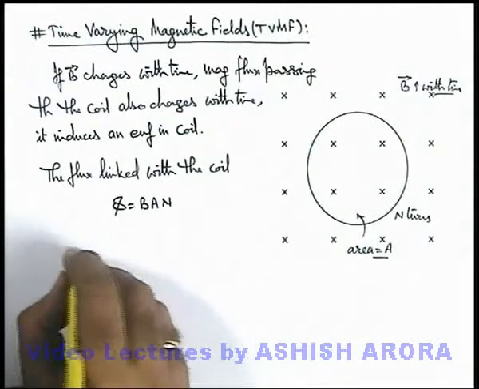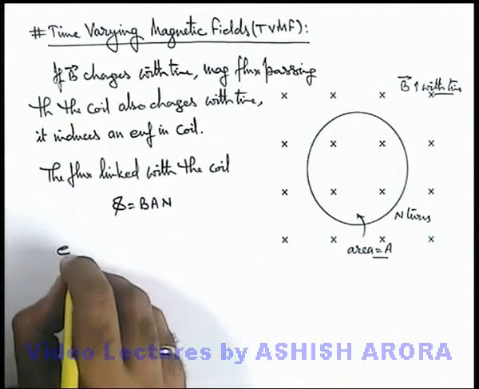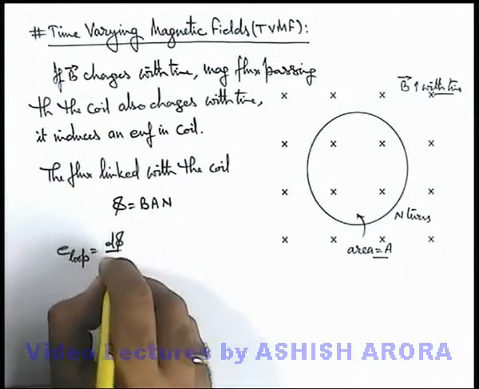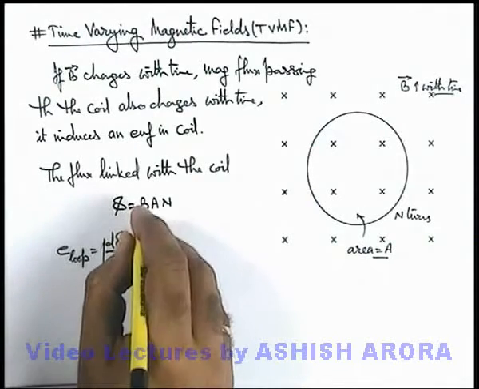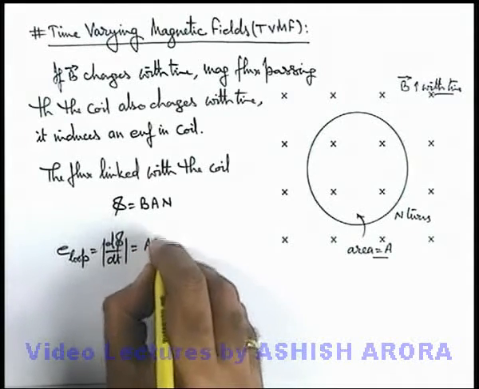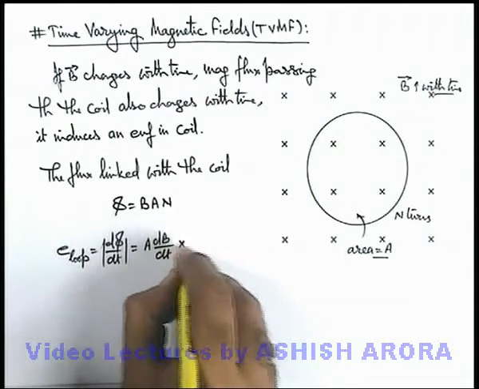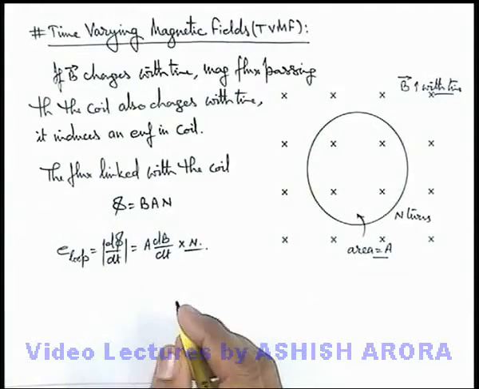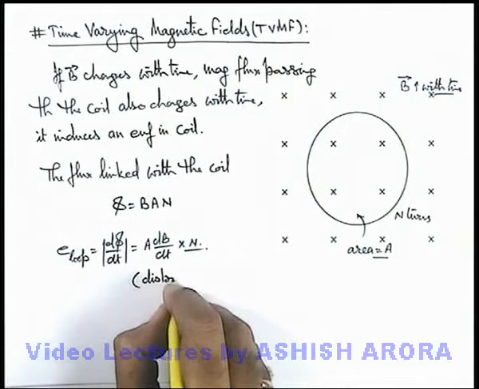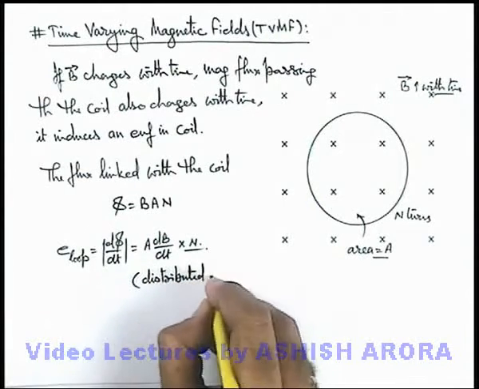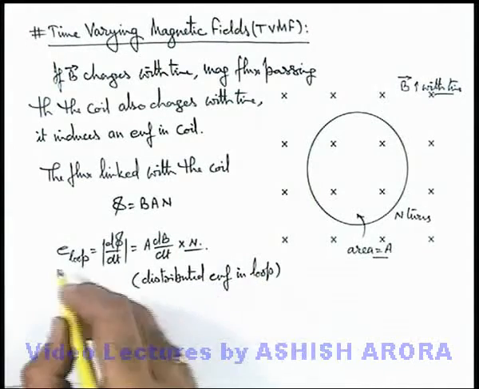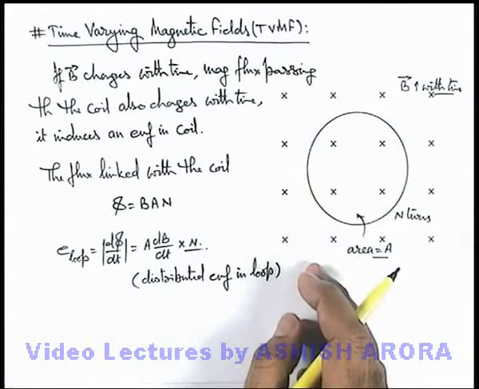And in this situation we can directly write the EMF induced in this loop, which is termed as loop EMF, which is written as mod of dφ by dt by Faraday's law. So in this situation, area and number of turns are constant, so we can write it as A dB by dt multiplied by the total number of turns. And this is the total EMF in the loop, so this is written as the distributed EMF in the loop. This is not at any 2 points, or we can say that there is no potential difference across any 2 points of the loop.